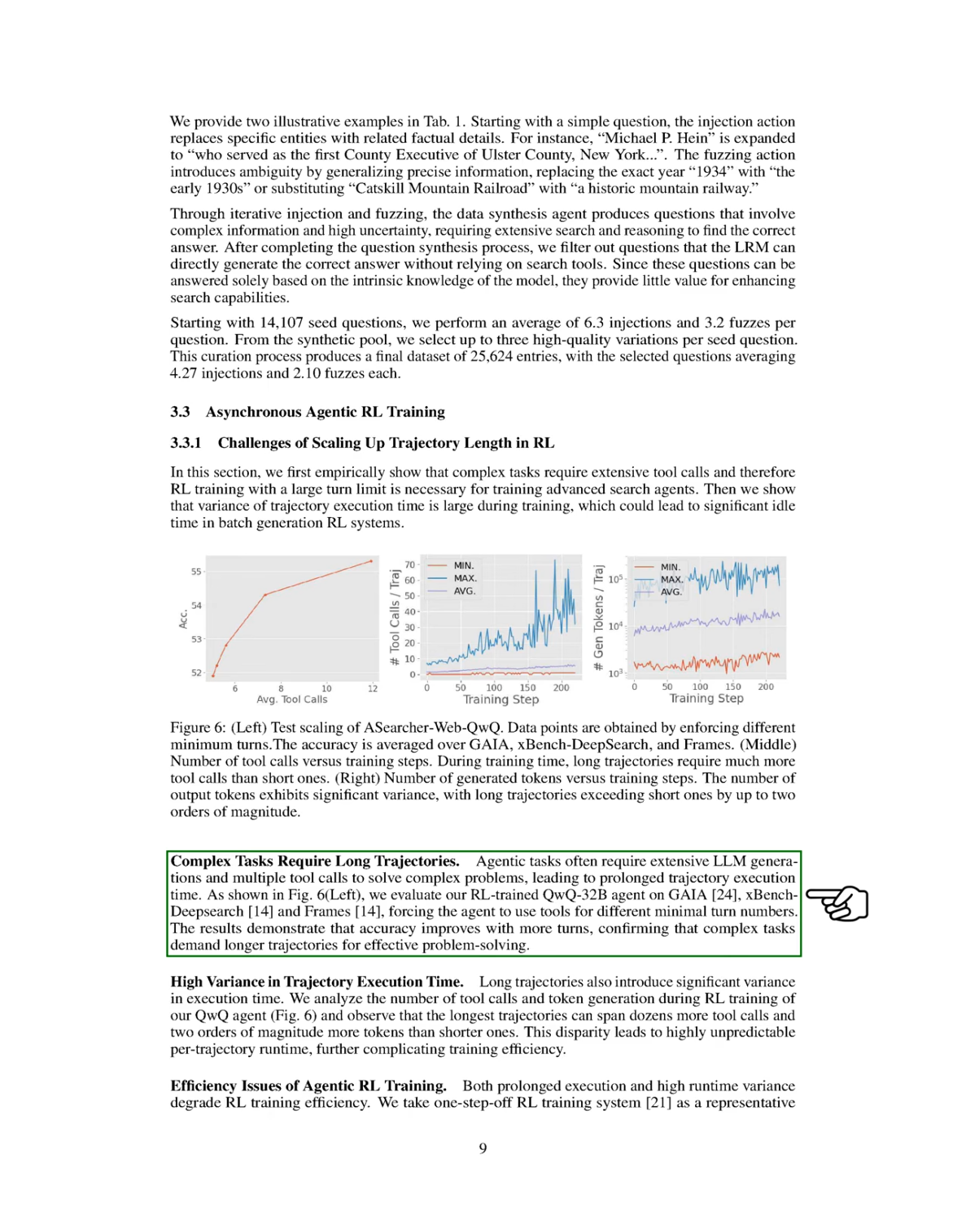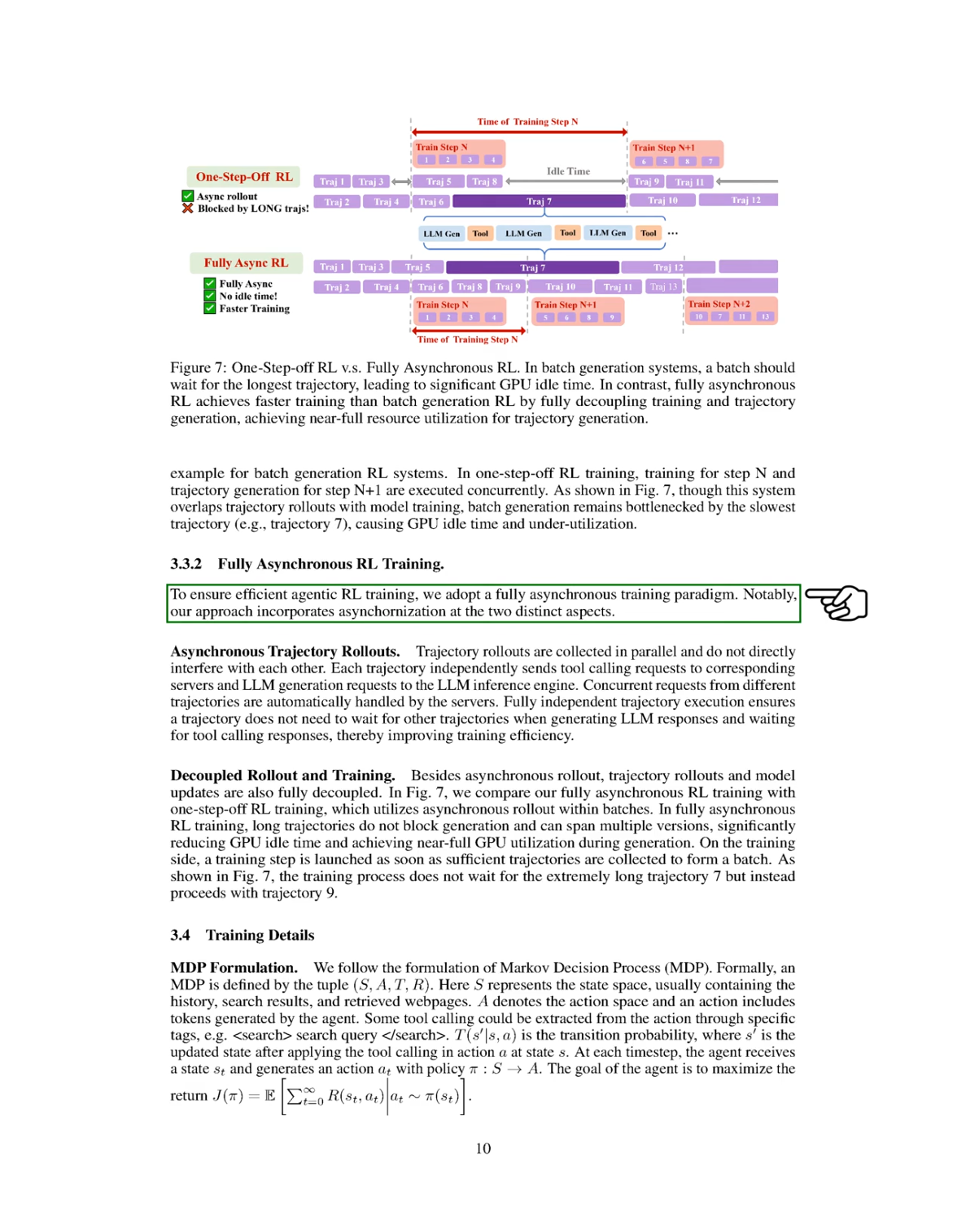At each time step, the agent receives a state and generates an action based on its policy, aiming to maximize the expected return over time. Section Summary. In this section, we demonstrate that complex tasks in reinforcement learning (RL) require longer trajectories due to extensive tool calls, which improves accuracy but also introduces significant variance in execution time, leading to inefficiencies.